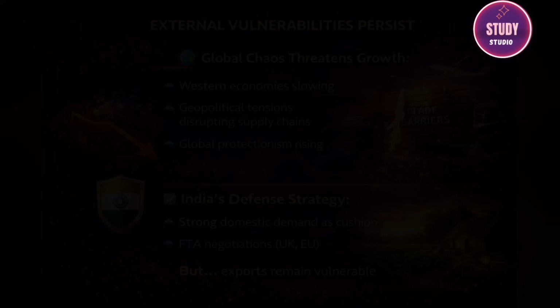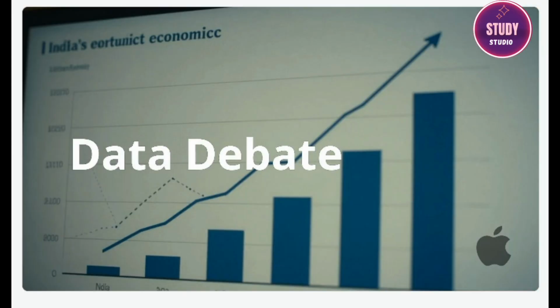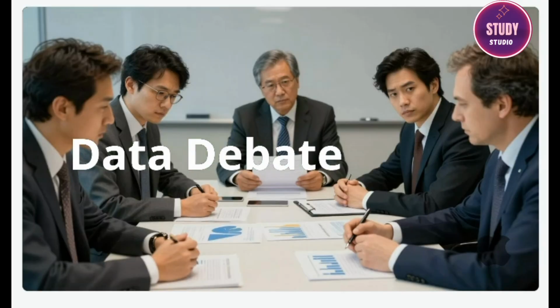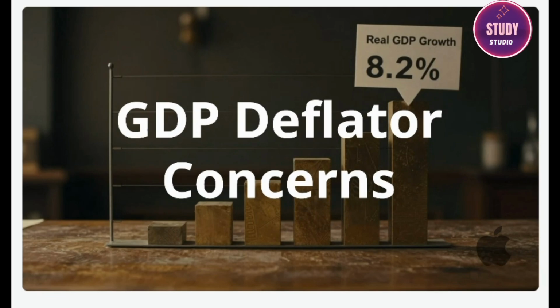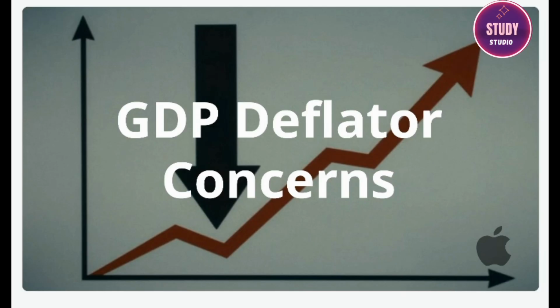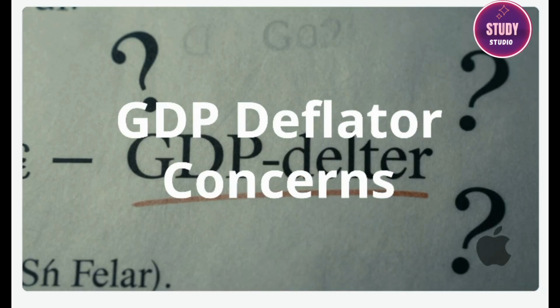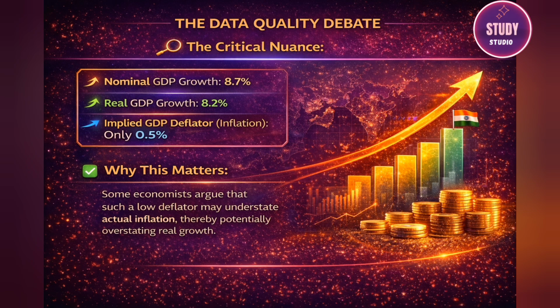Subheading 4: The Data Quality Debate, an Advance Point. If you want to add an extra critical edge to your answer, you can briefly touch upon the ongoing debate around India's economic data. Some economists and agencies have raised questions about the methodology used to calculate GDP. Specifically, critics point to the gap between nominal GDP growth, 8.7%, and real GDP growth, 8.2%, which implies a very low inflation rate of just 0.5% was used for the calculation. They argue this might understate inflation and, as a result, artificially pump up the real growth figure.